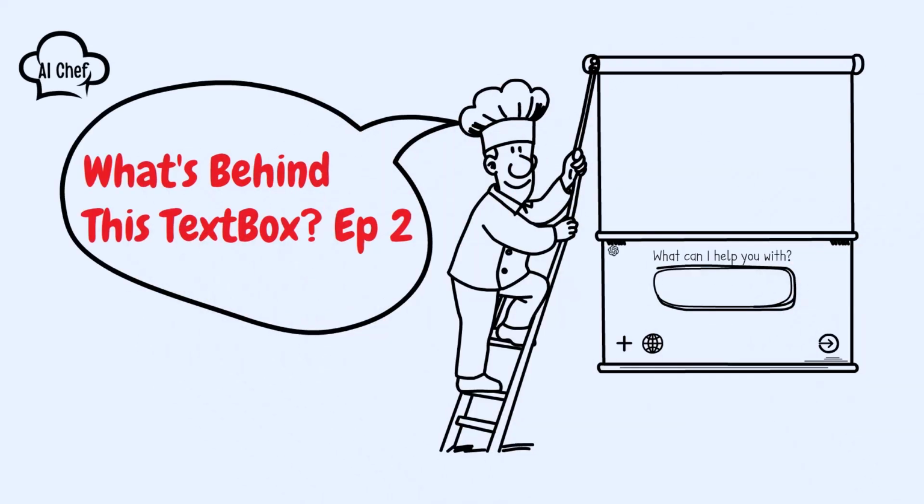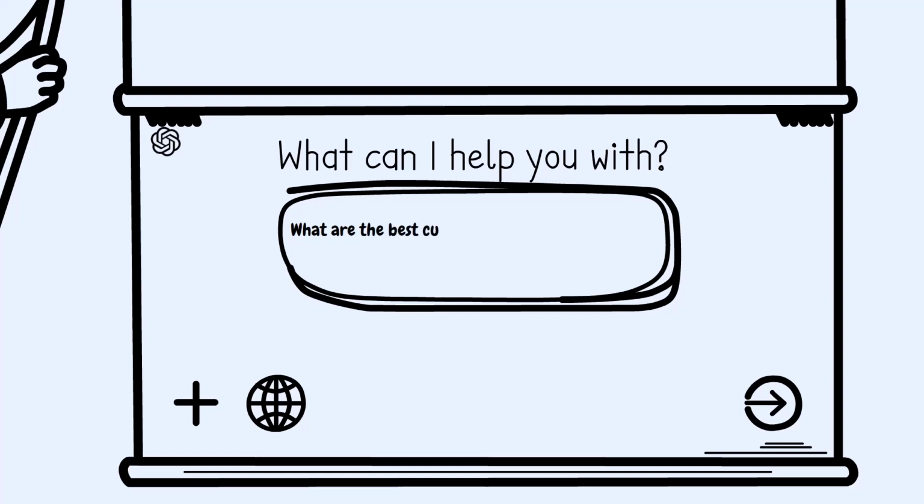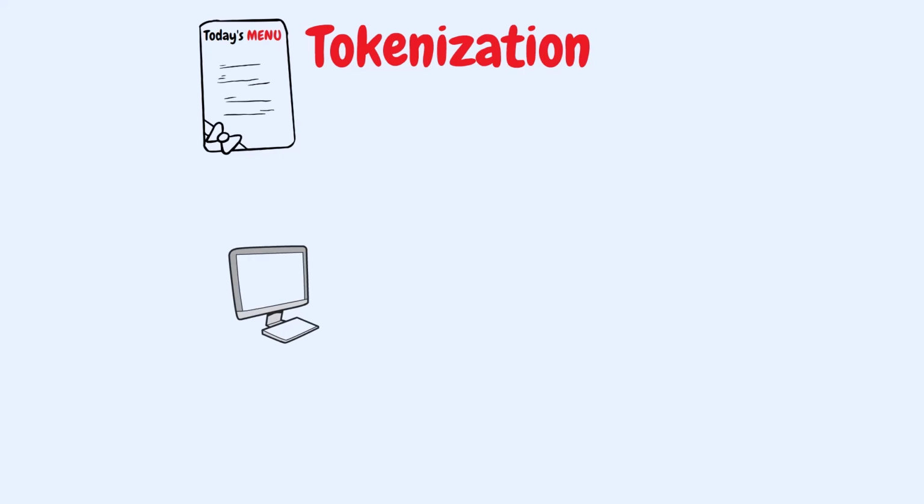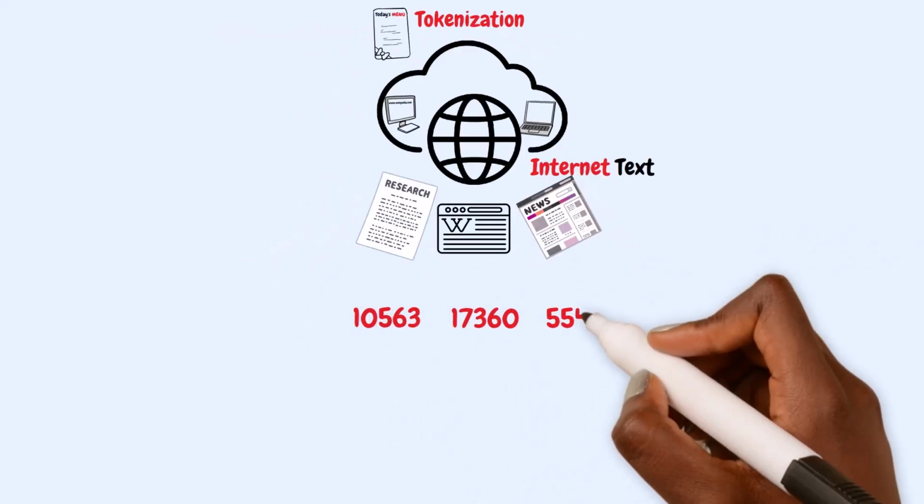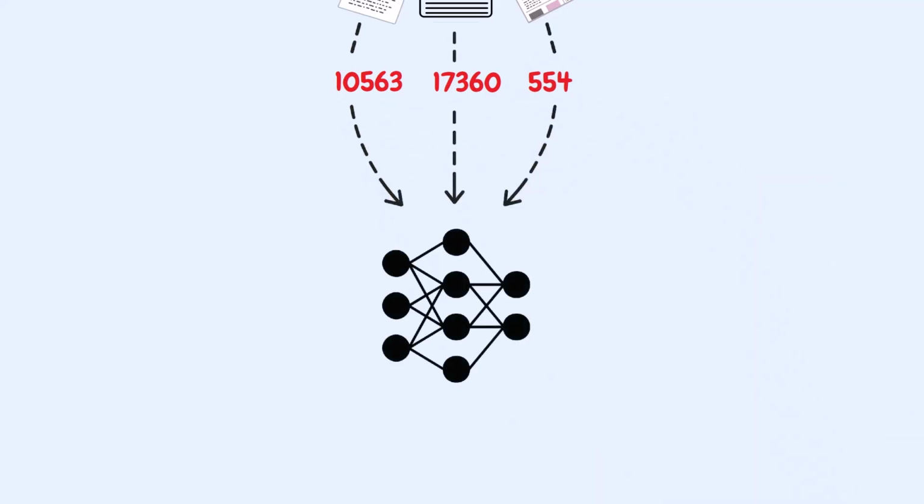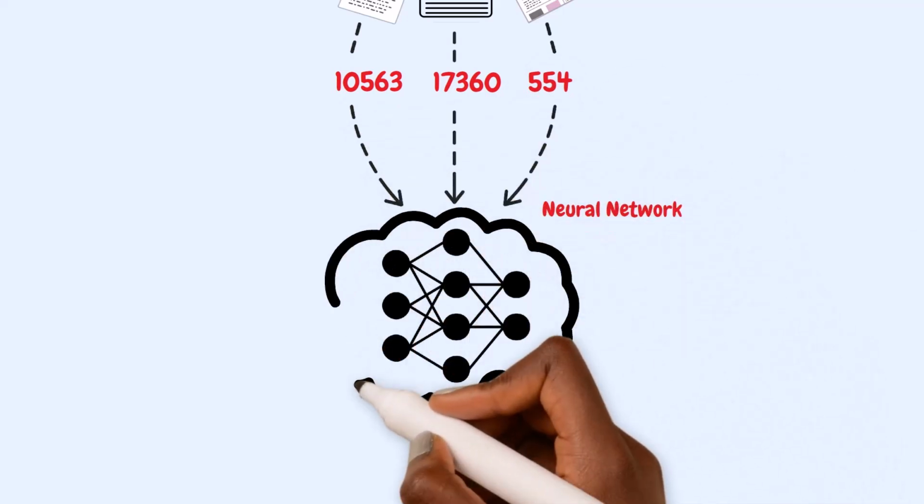Did you know that when you type a question into ChatGPT, the computer sees it as a bunch of numbers, not as words or text? This process of turning text into numbers and back to text is called tokenization. Today, we'll learn how computers change our internet text into numbers they can understand and feed them into a neural network, which is like the computer's brain that learns patterns.